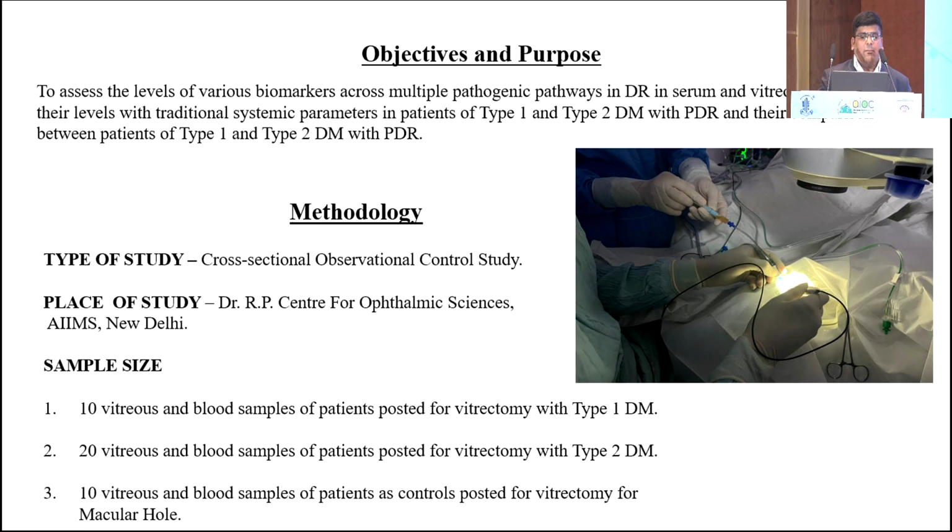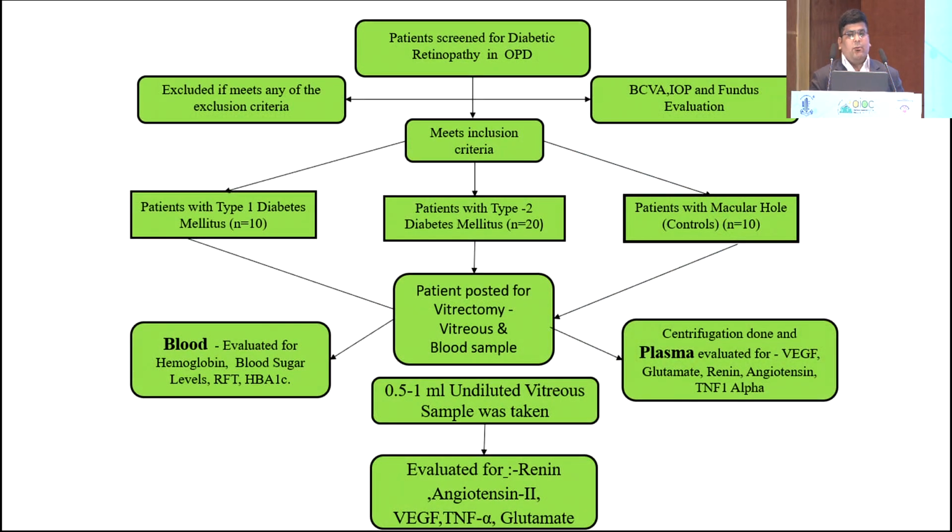The 10 vitreous samples were taken from patients of type 1 diabetes mellitus, that is juvenile onset diabetes. 20 samples were taken from type 2 diabetes mellitus because they were more common naturally. And 10 samples were used as a control from the patients of macular hole who did not have any systemic illness. So we screened the patients in our OPD, assessed their best corrected visual acuity, IOP, did fundus evaluation and included them into respective groups.